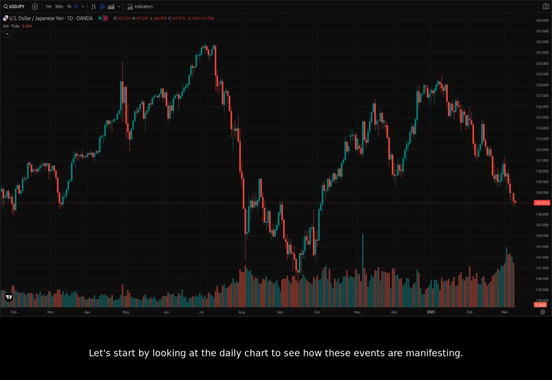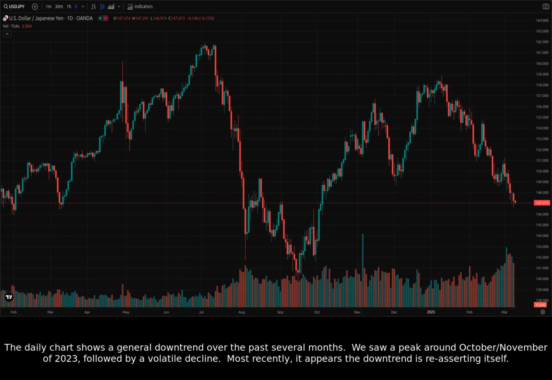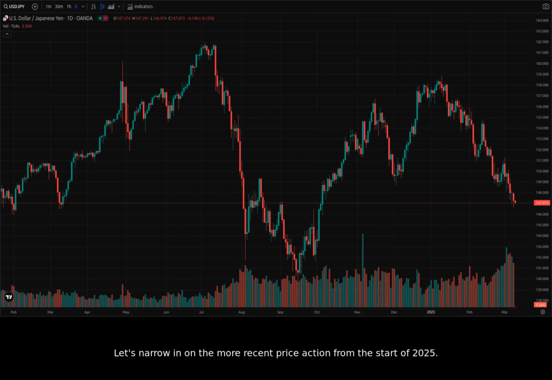Let's start by looking at the daily chart to see how these events are manifesting. The daily chart shows a general downtrend over the past several months. We saw a peak around October/November of 2023, followed by a volatile decline. Most recently, it appears the downtrend is reasserting itself. Let's narrow in on the more recent price action from the start of 2025.